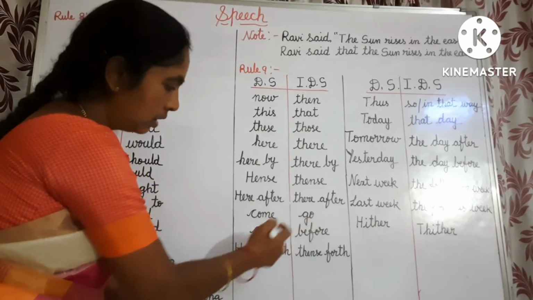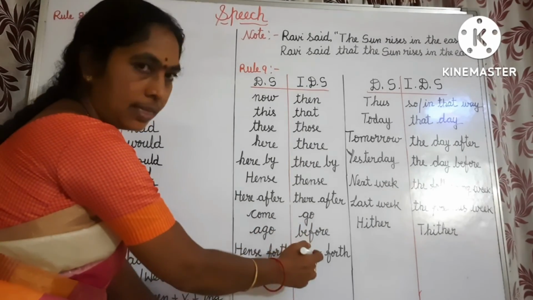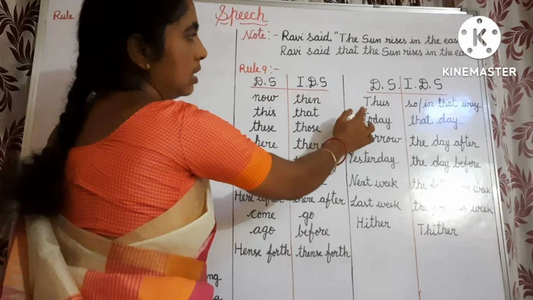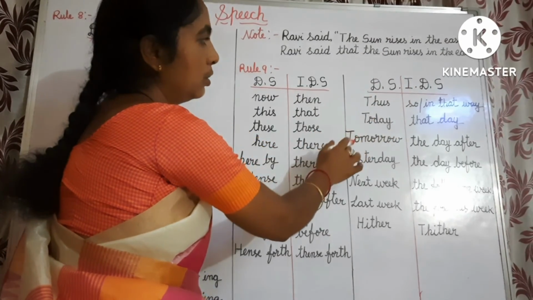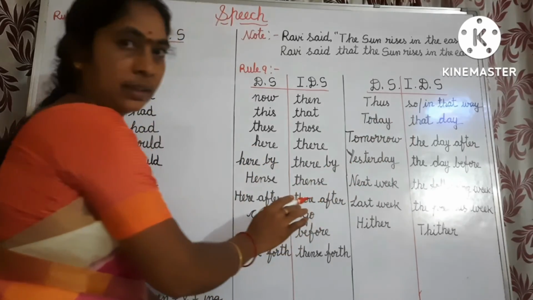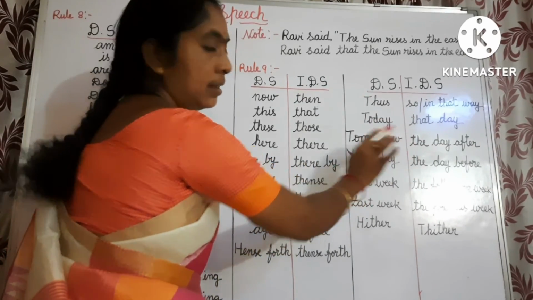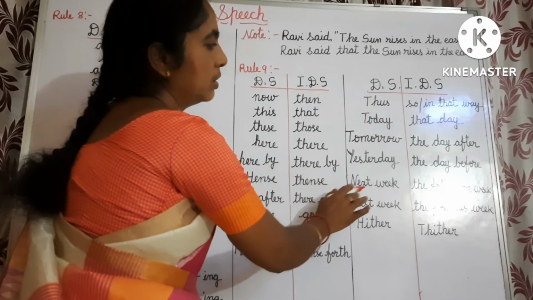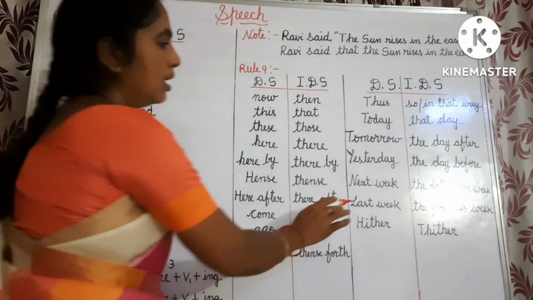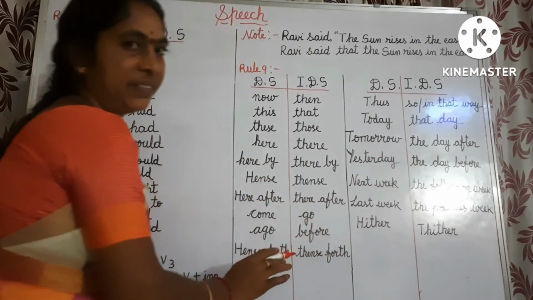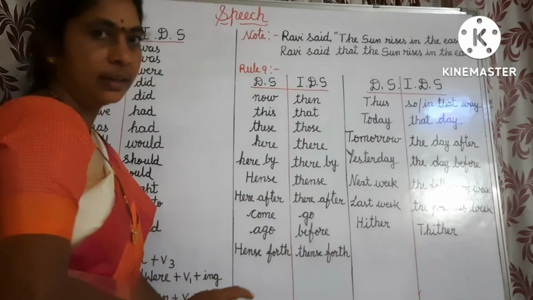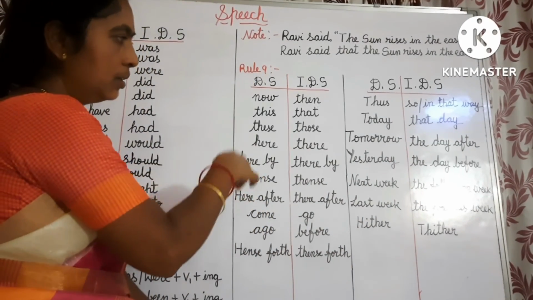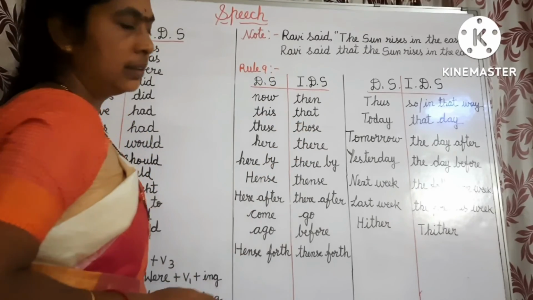Ago, before. Henceforth, thenceforth. Thus, so, or in that way. Today, that day. Tomorrow, the next day. Yesterday, the day before. Next week, the following week. Last week, the previous week. Last day, the previous day. Either, the either. We change these into indirect speech like this.